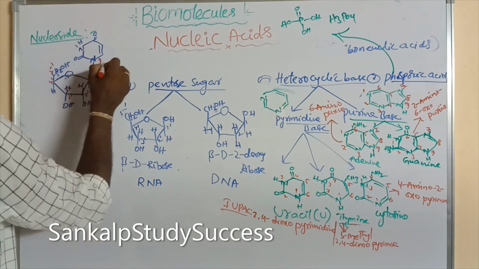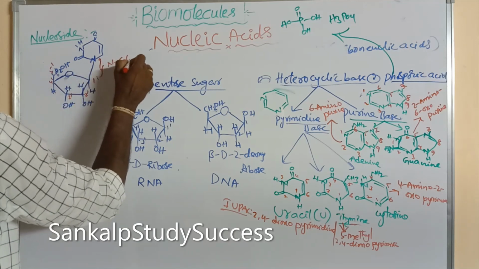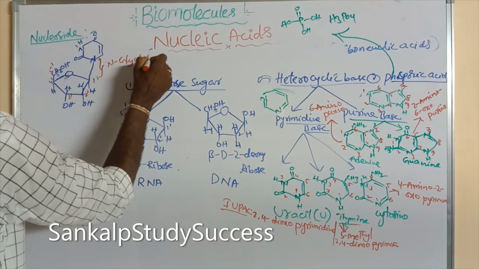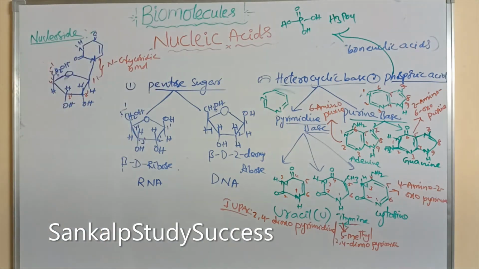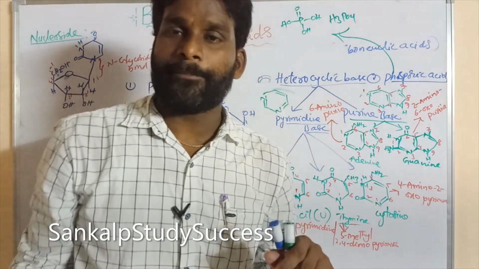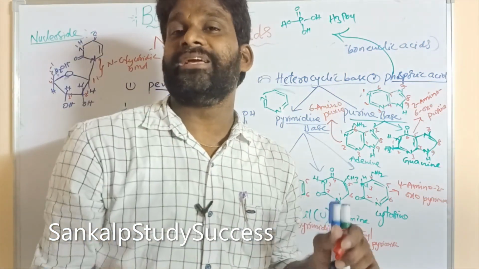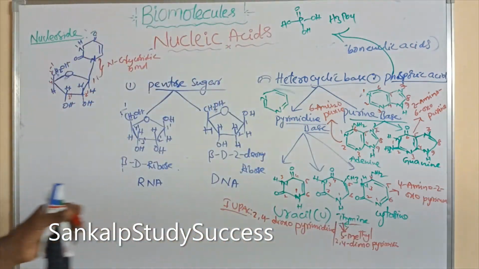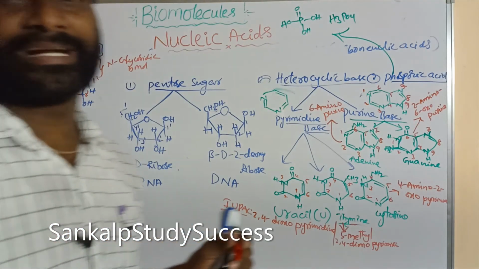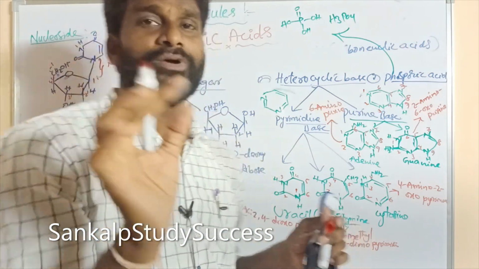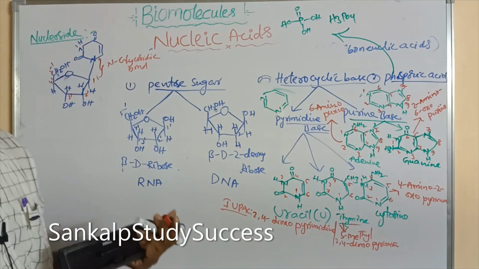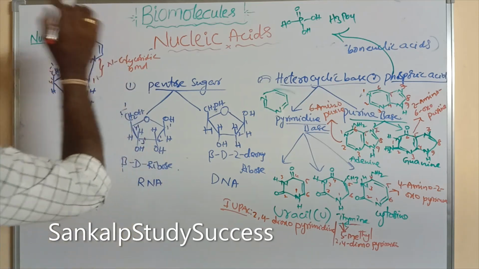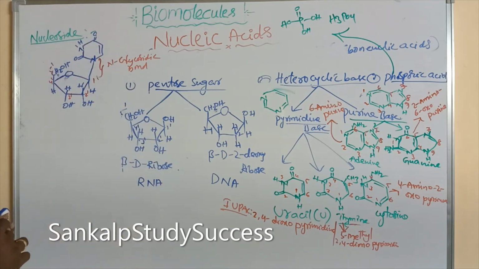But in carbohydrates like disaccharides and polysaccharides, an oxygen glycosidic bond is present, connecting the two monosaccharide units. Here in nucleosides, the base and pentose sugar are connected by an N-glycosidic bond. So this is the nucleoside.